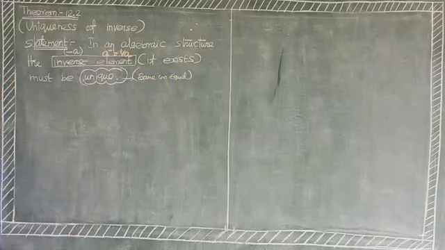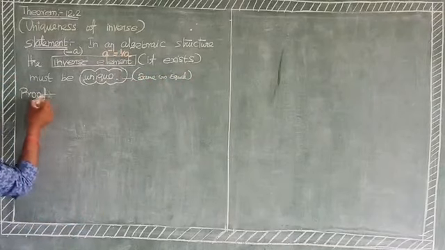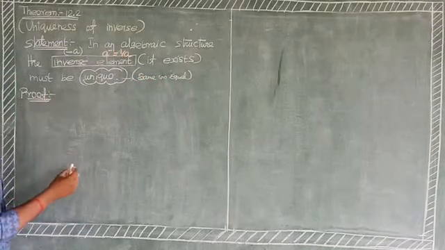Here is the proof. Let capital S be a non-empty set.